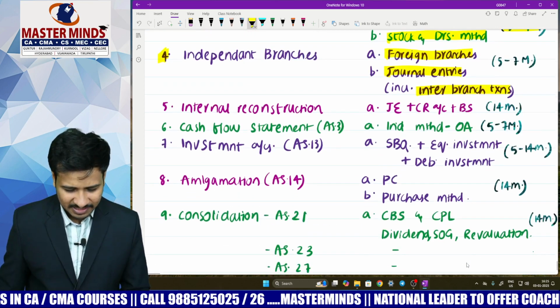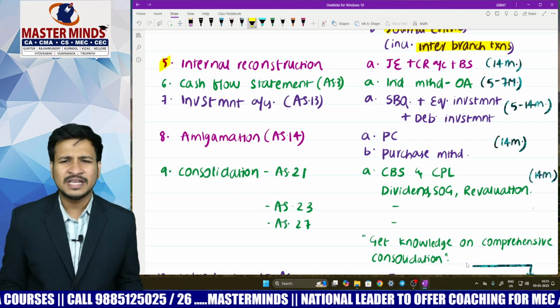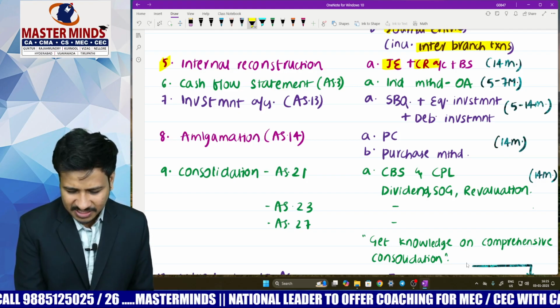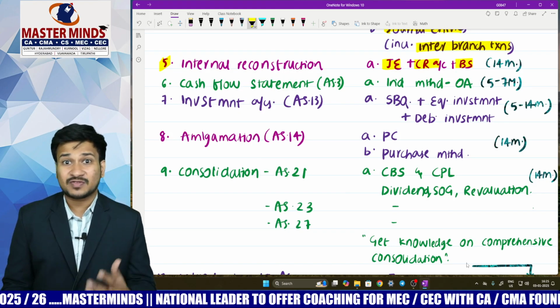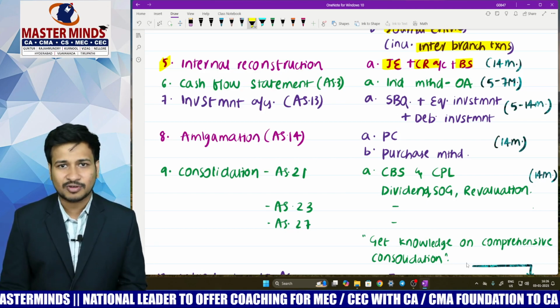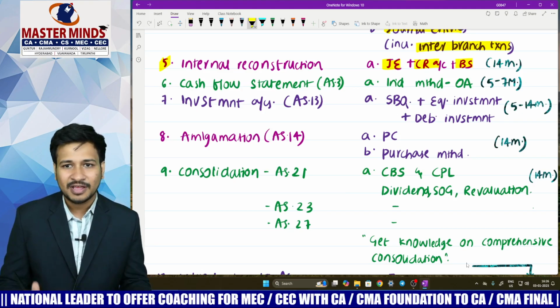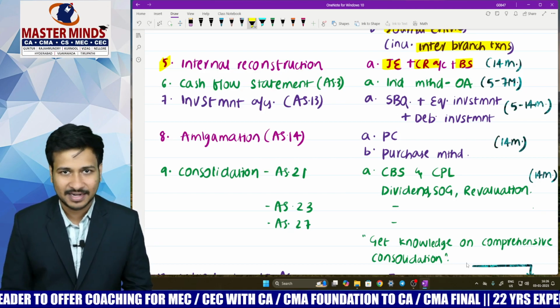Moving on to the next chapter, internal reconstruction. In internal reconstruction, it is quite common that you will have only journal entries, capital reduction and balance sheet. No need to prepare shares surrendered as a first priority. Coming to guess topics, shares surrendered is least important, so you can ignore it if you are doing a last minute revision.